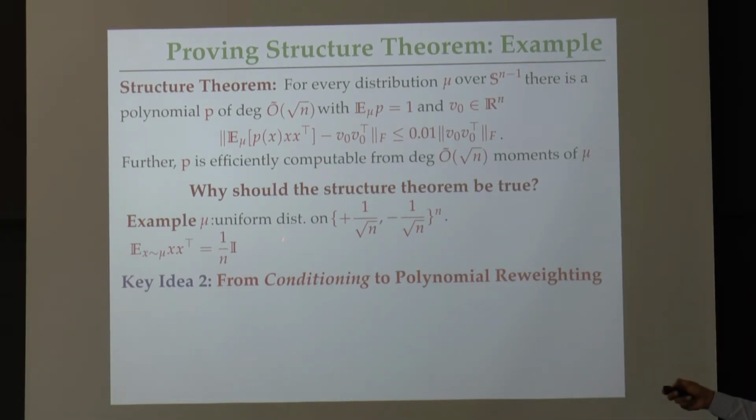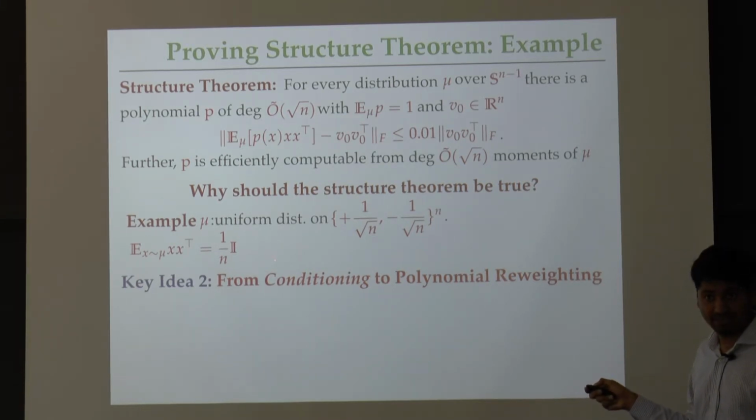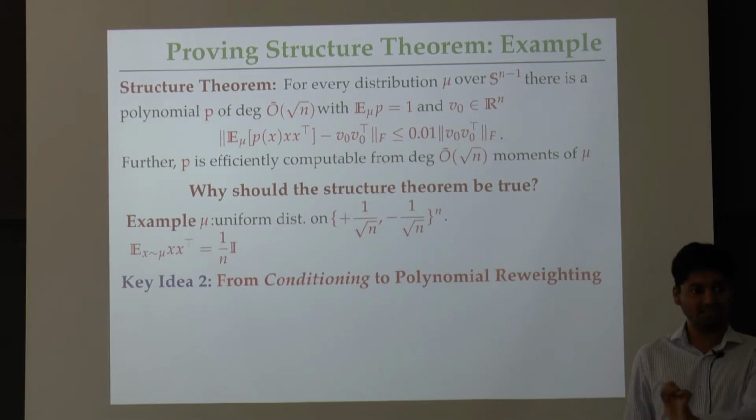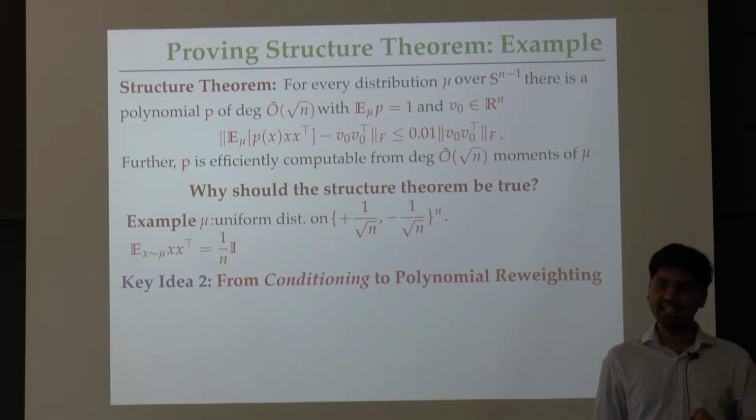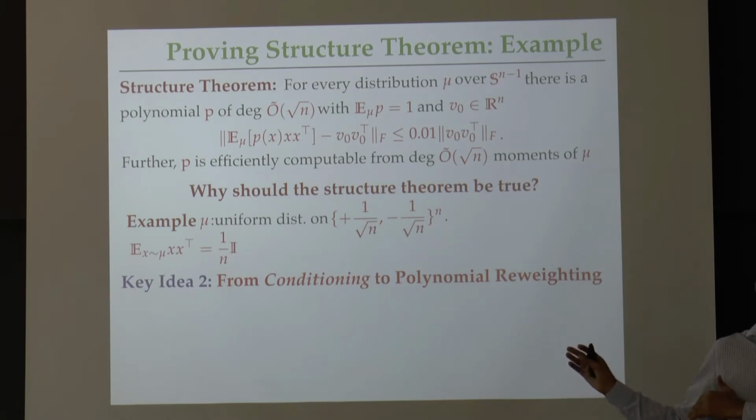In other words, mu is uniform over plus 1 over root n, minus 1 over root n to the n. If I compute the covariance matrix of this distribution, as you can verify very easily, it is 1 over n times the identity. So far so good. Here's the key idea for analyzing this case, and this will actually be useful in proving the structure theorem in general. The key idea is to construct polynomial reweightings by conditionings of the distribution mu. And this is the reason, by the way, why we get positive and square polynomials, and we had the log rank barrier in this approach to proving the structure theorem.